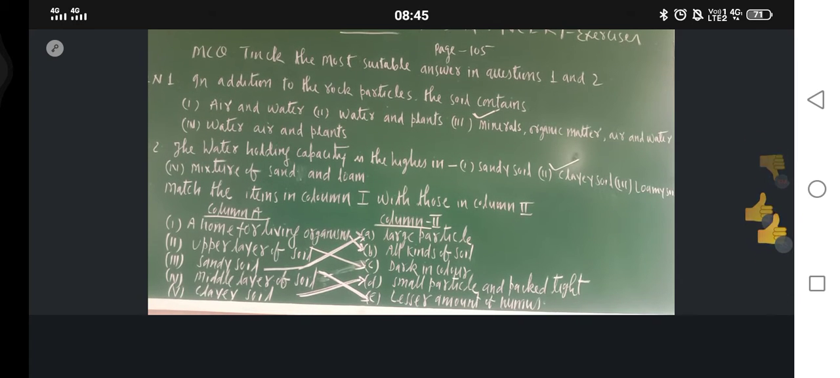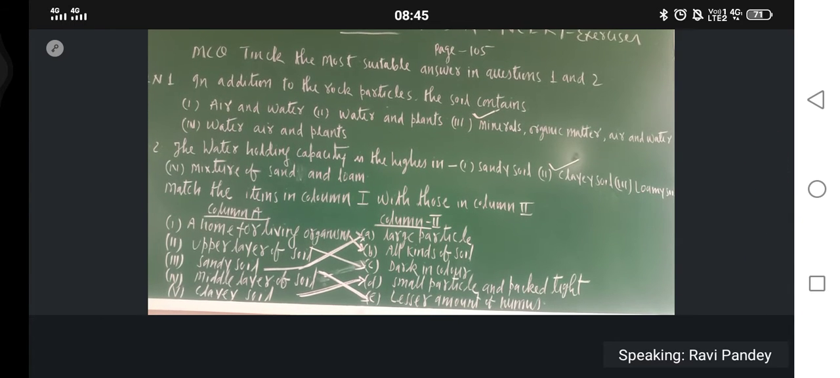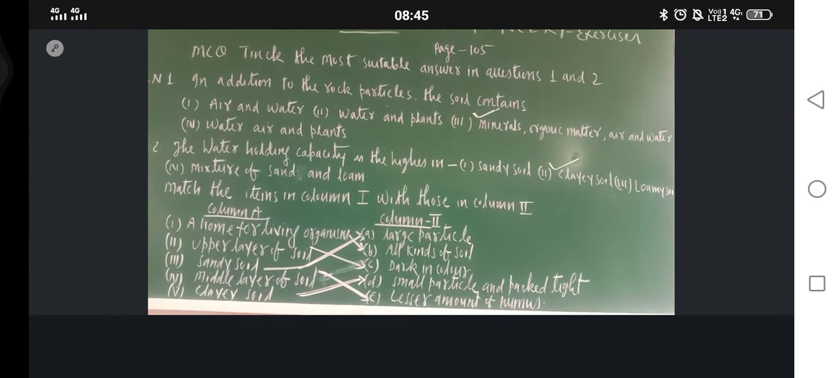A home for living organism. What is the correct match for this one? All kinds of soil. That is the correct match. Then next one is upper layer of soil. What is the color of upper layer? Dark in color. That is the correct match. Sandy soil. What is the correct match for sandy soil? Large particle. Middle layer of the soil. That is lesser amount of humus. That is the correct match.